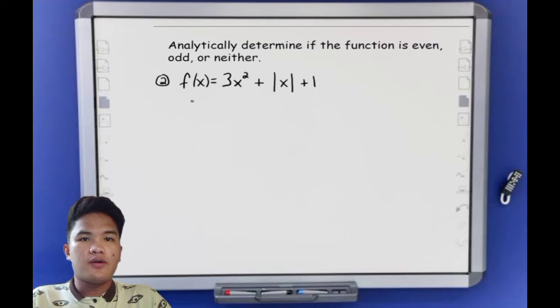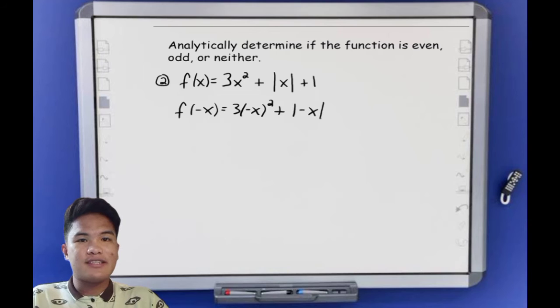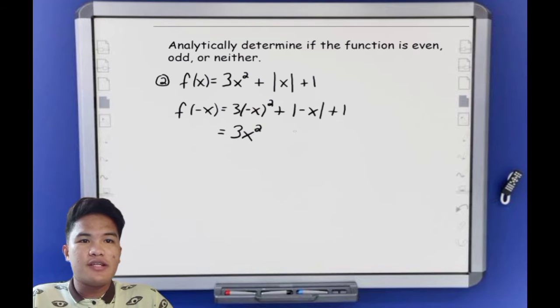So this is one of my examples to determine an even function. Find f of negative x. It equals 3 times negative x squared plus the absolute value of negative x plus 1. Next step: negative x squared is just x squared, so this goes to 3x squared.